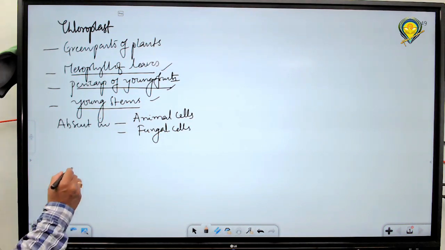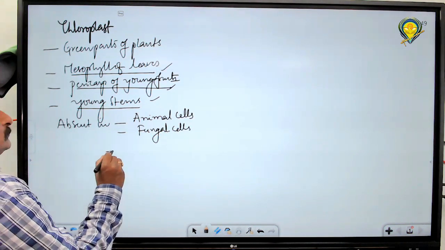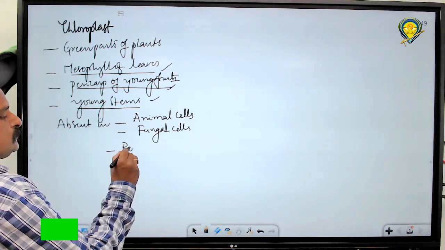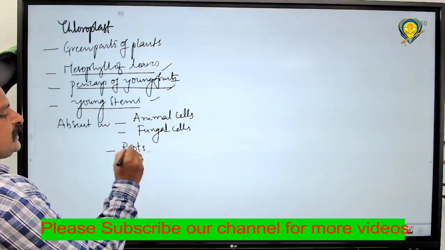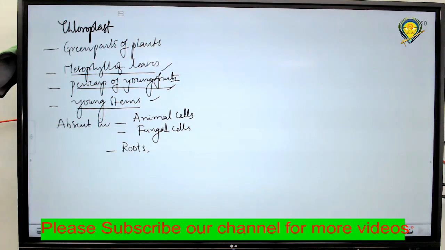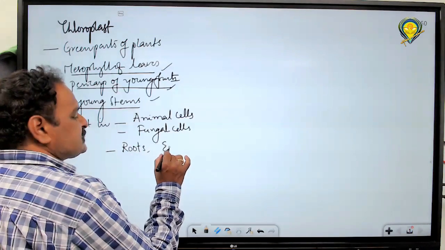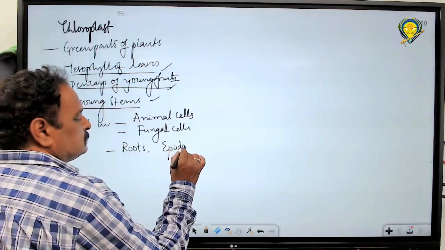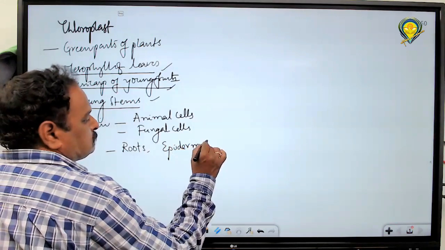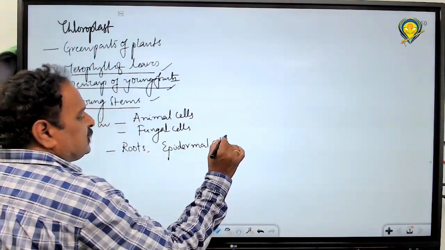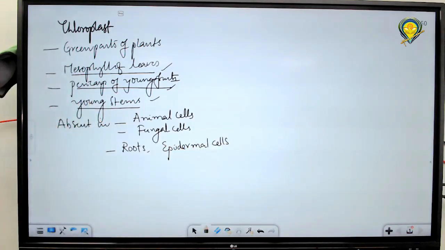Next, chloroplasts are absent in roots. Generally, roots lack chloroplasts. Next, epidermal cells are also lacking chloroplasts.